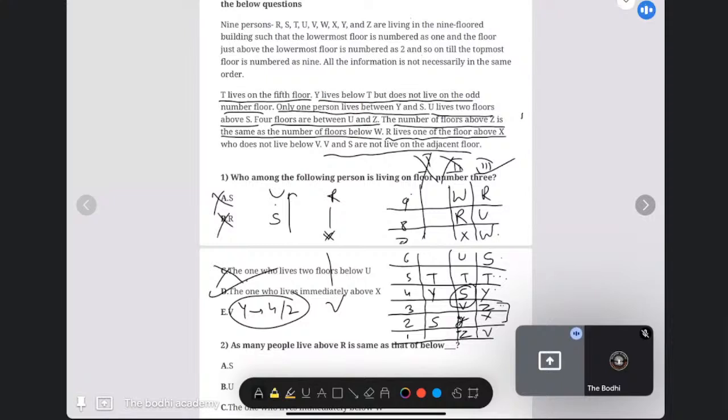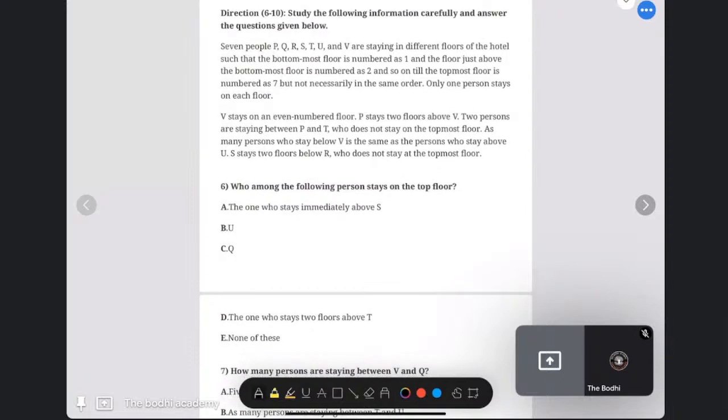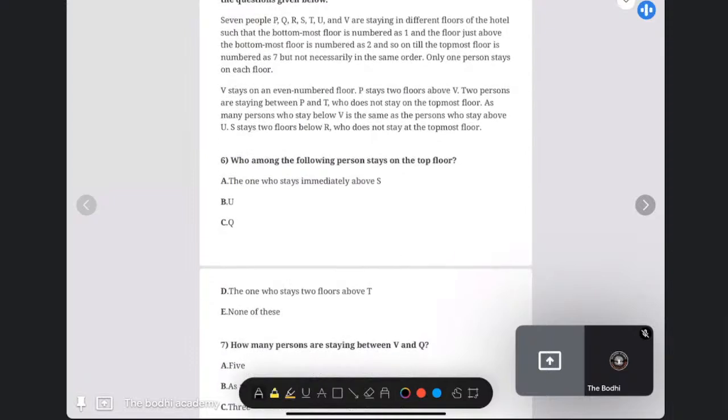So once we arrange our puzzle, then the things become very simple. So we'll move to the next question. This is your next question. You can try along with me.